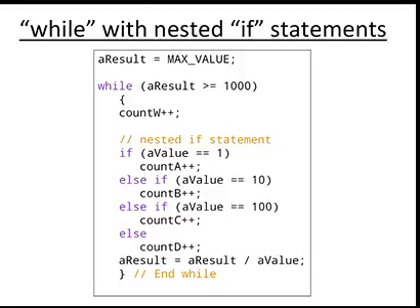Then it terminates the inner loop and goes again to the outer loop. If the outer loop is true, it again comes to the inner loop. The same process repeats again and again, until the outer loop condition becomes false.